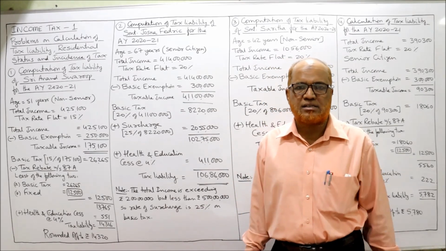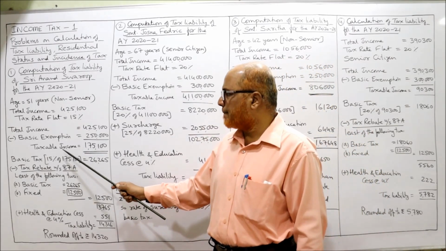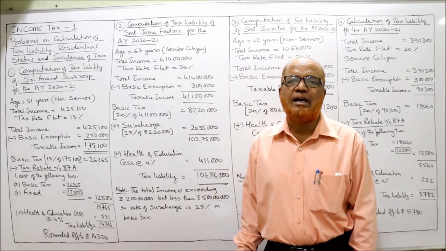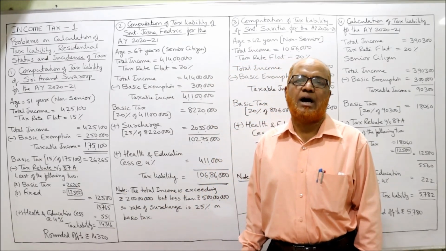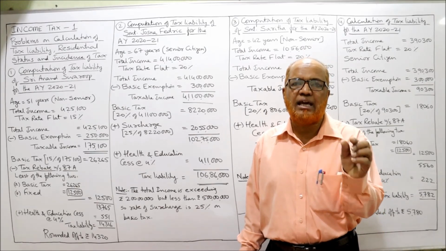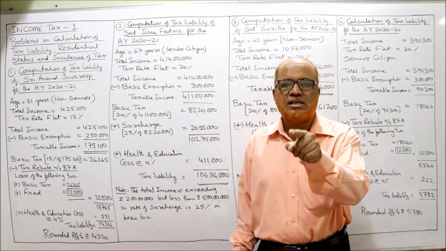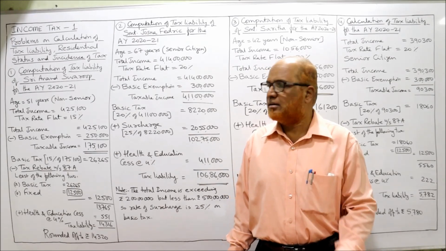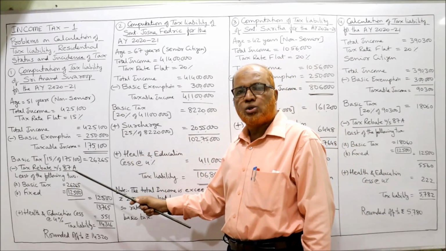This is the basic tax. From this basic tax, tax rebate will be allowed for the SSC under section 87A for those SSCs whose total income is below 5 lakh. So it is below 5 lakh, so rebate will be allowed.